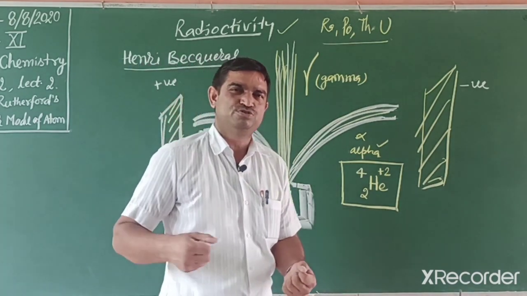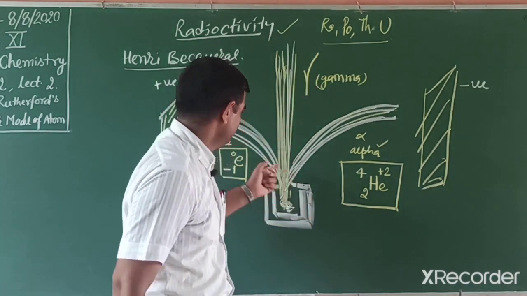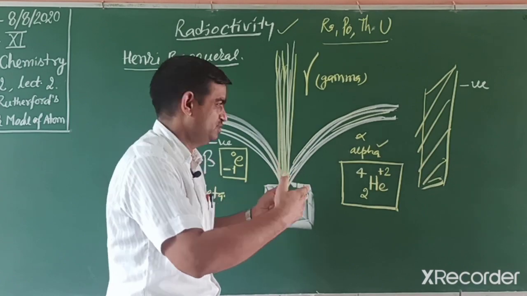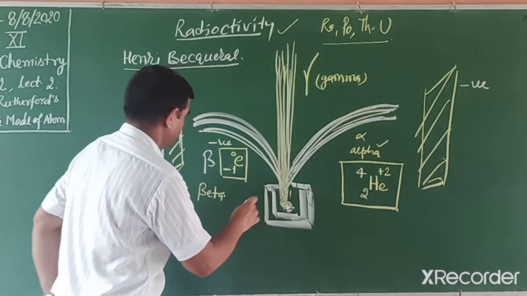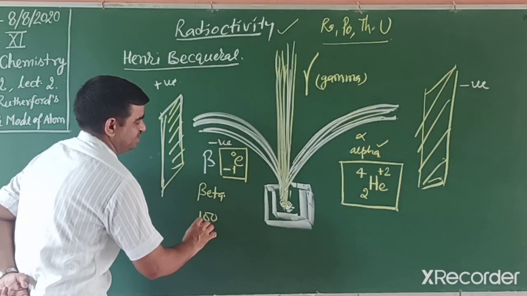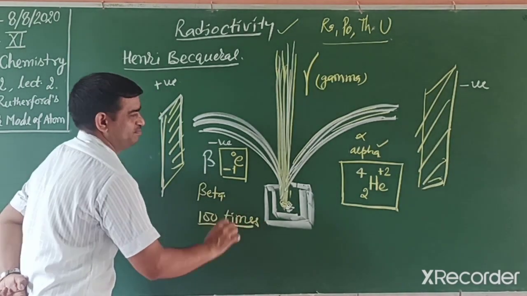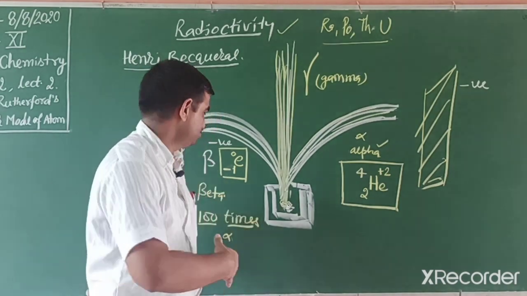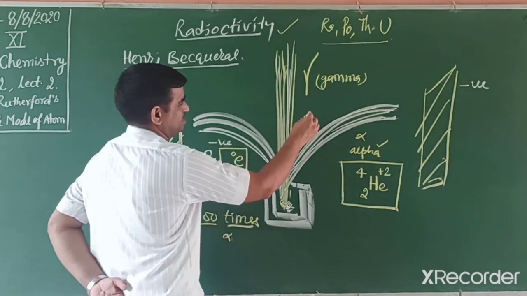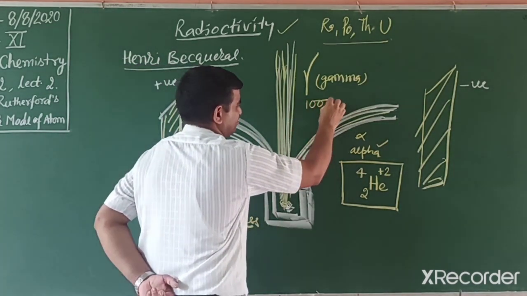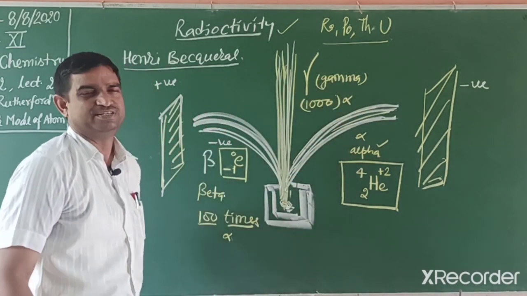They have very high speed and penetrating power. Suppose a person moves 1 step, then this beta particle moves 100 steps. It means the beta particle's speed and penetrating power is more than 100 times that of alpha. If alpha moves 1 step, beta moves 100 steps. Suppose this is 1 foot, this is 100 feet, and gamma is 1000 times. Gamma is 1000 times that of alpha radiation. So that is penetrating power.